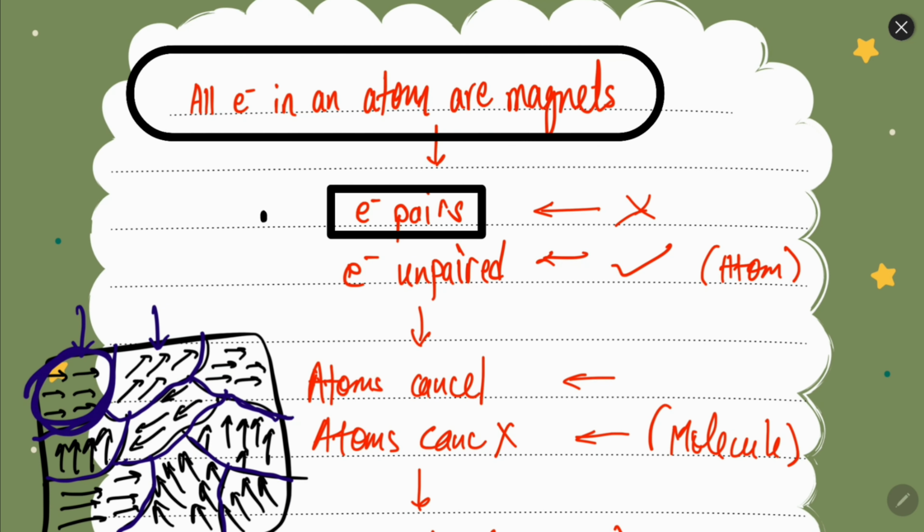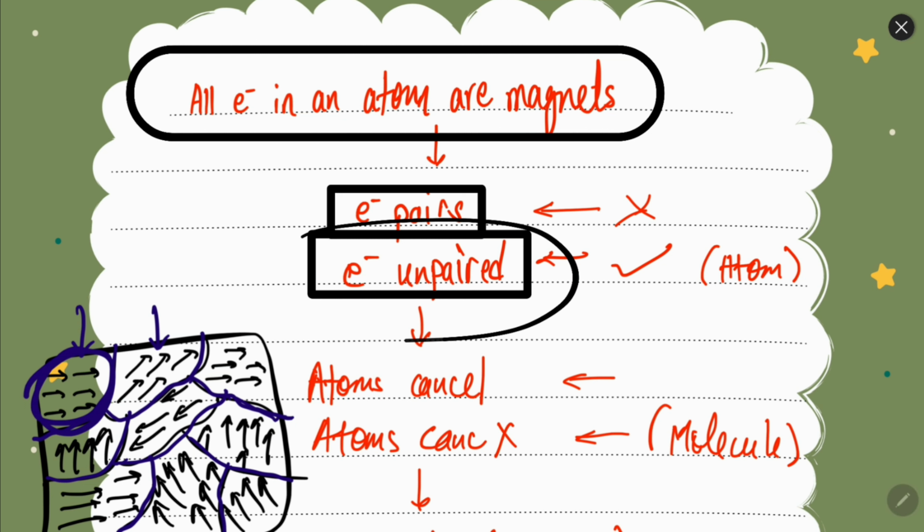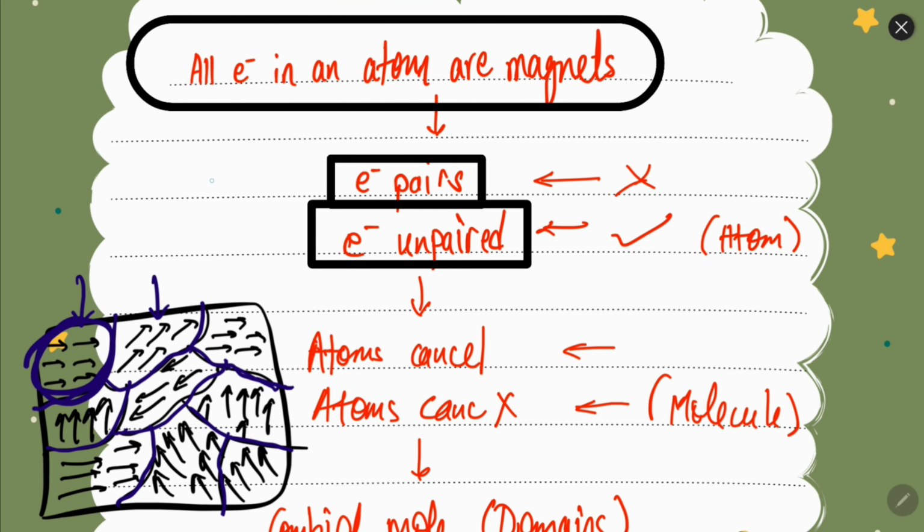This is the reason that most atoms are not magnetic, because they have electrons which are in pairs. Now it is also possible that in atoms having an odd number of electrons, or in various other circumstances, even an even number of electrons can be arranged in such a manner that all the electrons do not form a pair. If electrons remain unpaired in any atom, then that atom will become magnetic. So this was the first level.